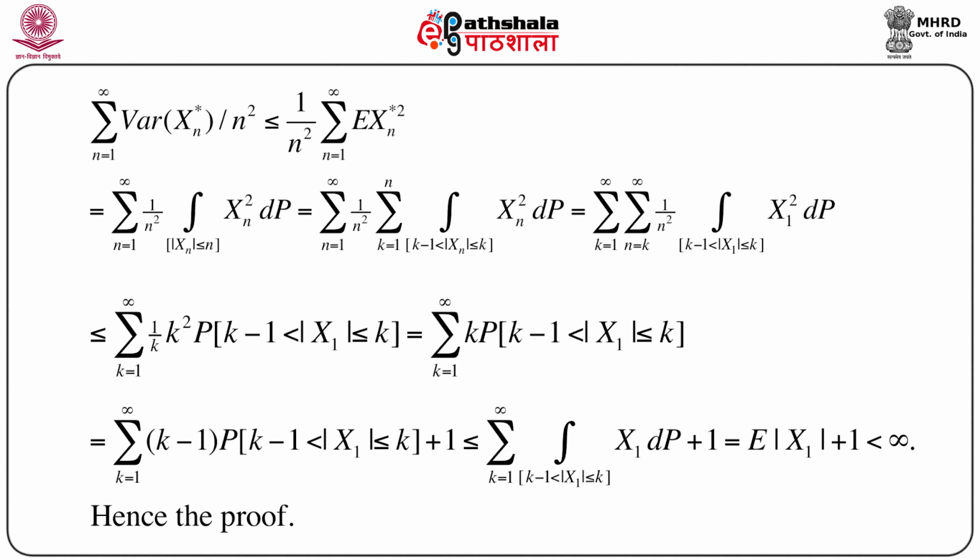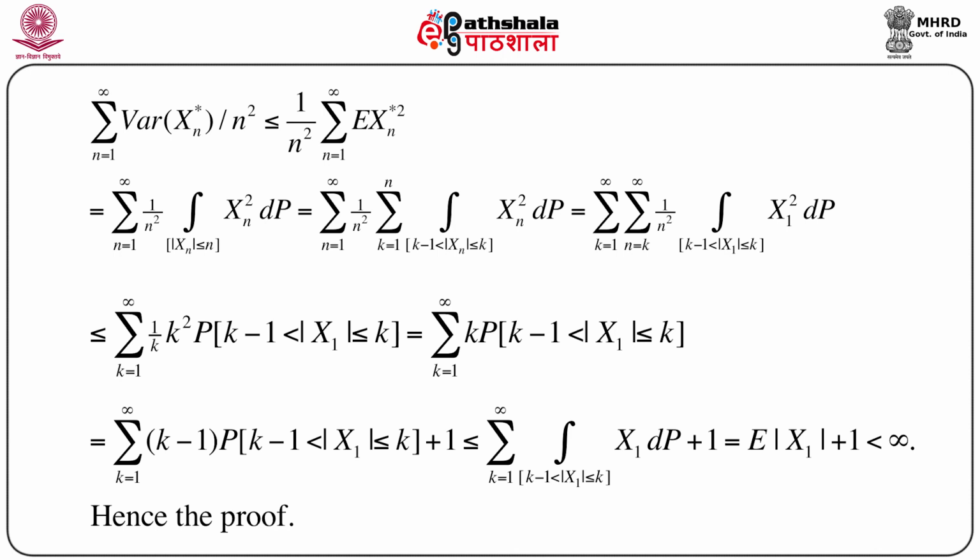This is just from the relation between variance and expectation of X square. We can write expectation of Xn star square in a different way. It is a very nice way to look at this expectation of Xn star. In fact, one can write expectation of any quantity in this form, that is summation n equals 1 to infinity 1 by n square into integration over mod Xn less than or equal to n, Xn square dP, which equals summation n equals 1 to infinity 1 by n square summation k equals 1 to n, integration over k minus 1 less than mod Xn less than or equal to k, Xn square dP.